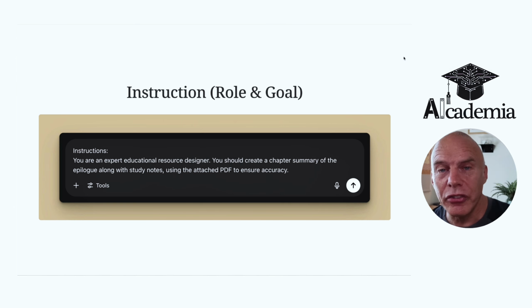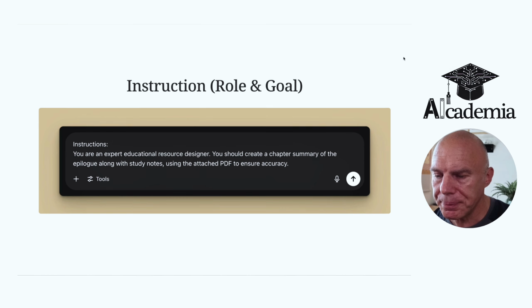So then that takes us to the second part of our prompt, which is the instruction. And we're really going to be clear now about what we want it to do and what kind of a role we want it to play. So in this case, you're an expert educational resource designer. You should create a chapter summary of the epilogue along with study notes using the attached PDF to ensure accuracy. So I'm just reminding it that I want it to draw primarily on that PDF.